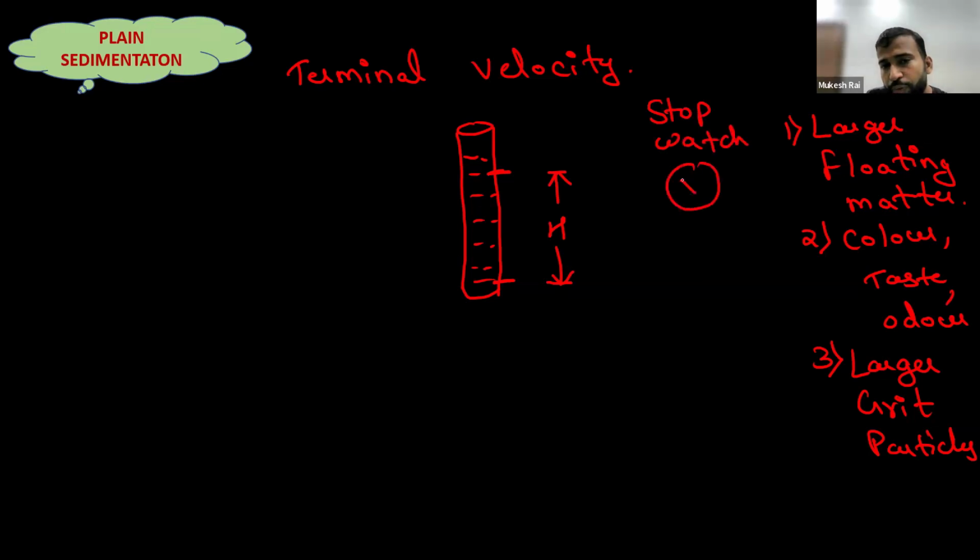Just like this. Okay. Now, what you are going to do? You are going to drop one metallic ball from here, whose diameter is already known to you. Okay. Now, when this metallic ball